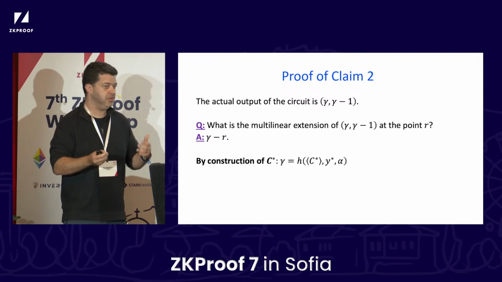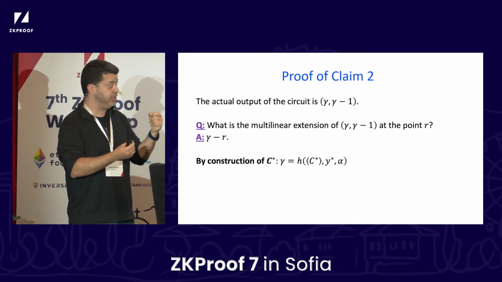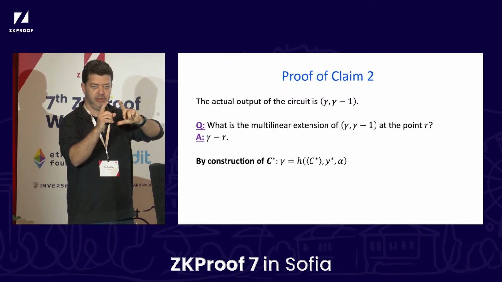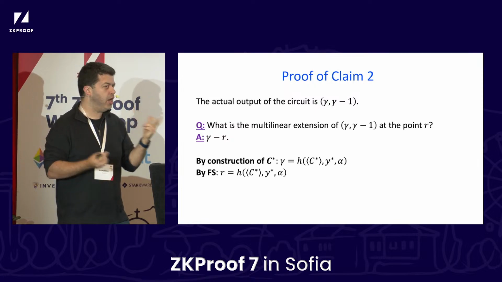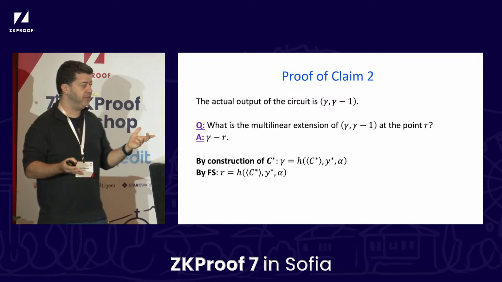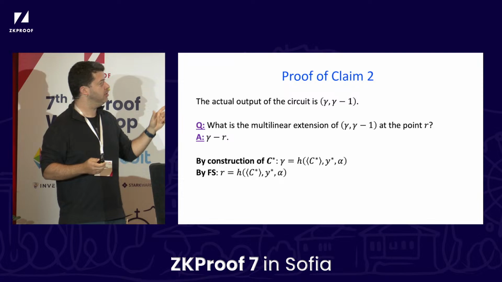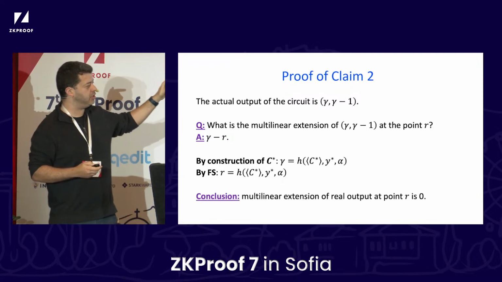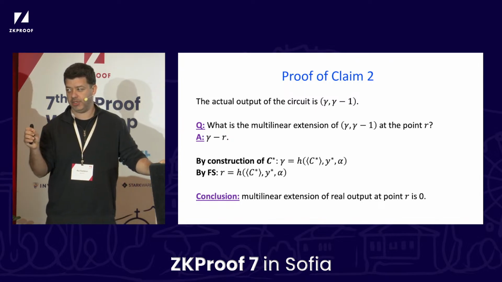So now let's go back and recall what is gamma and what is r. Well, gamma, we had this construction of the circuit. It's the Fiat-Shamir hash of the circuit digest, y star, and alpha, right? That's how we constructed the circuit. What is r? R was derived by applying Fiat-Shamir. How do we apply Fiat-Shamir? We hash the circuit digest, y star, and alpha. Oh, and they happen to be the same, which tells us that the multilinear extension of the real output of the circuit at the specific point r is equal to 0. So far, so good? Cool.